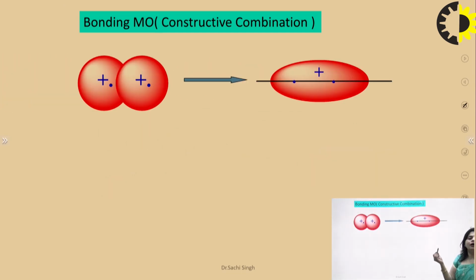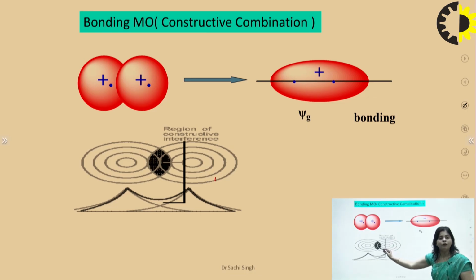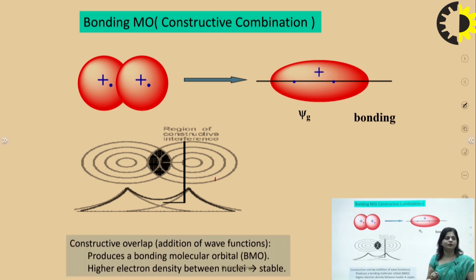If suppose the 1s orbitals combine, the plus sign refers to both being in the same phase. So what will happen? The net effect is that the electrons move towards the nucleus. This is the region of constructive interference, where the probability of finding the electron is maximum. So in constructive combination, there is an addition of wave functions, producing bonding molecular orbitals and high electron density between the nuclei, and it refers to stability.